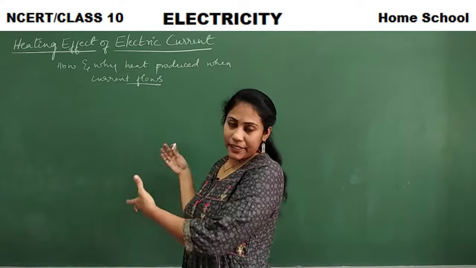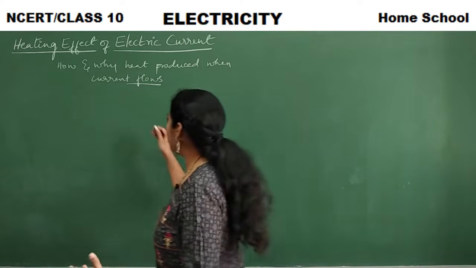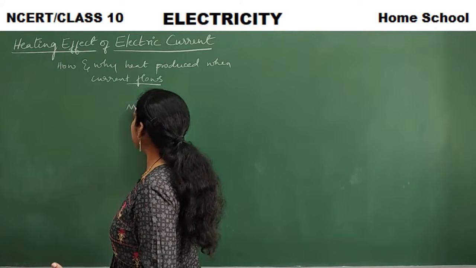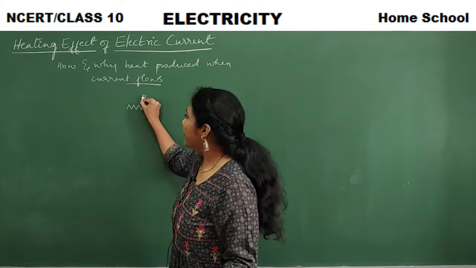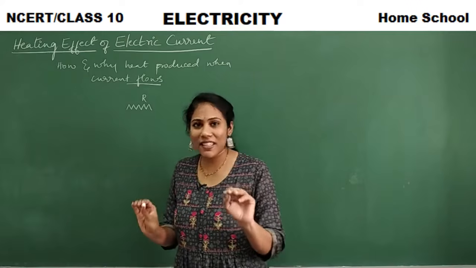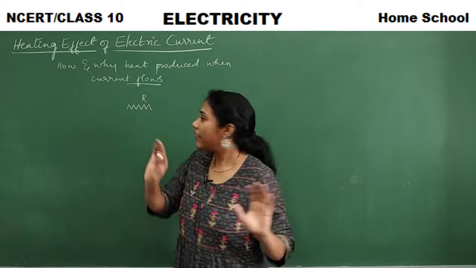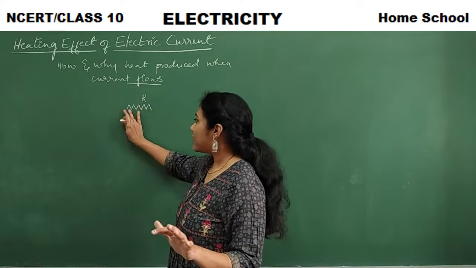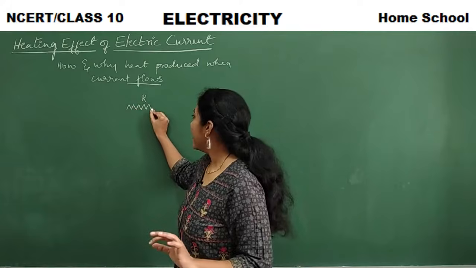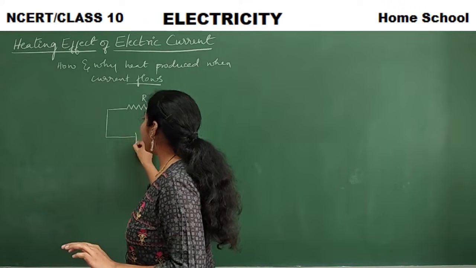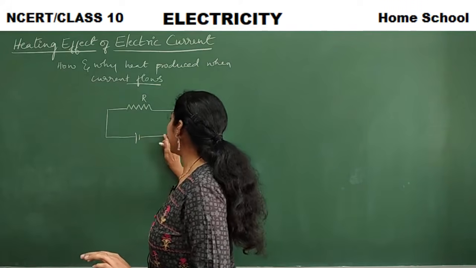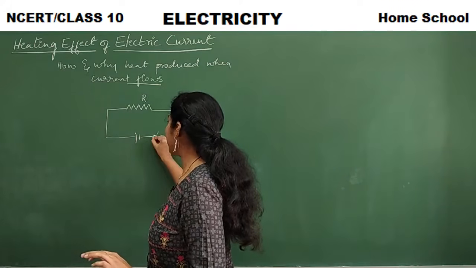See, let me take a very simple circuit, right? Imagine this is some device having a resistance R. Each and every device will have a certain amount of resistance, right? So I am taking a device which has a resistance R, and I have connected that device to a battery and a switch.